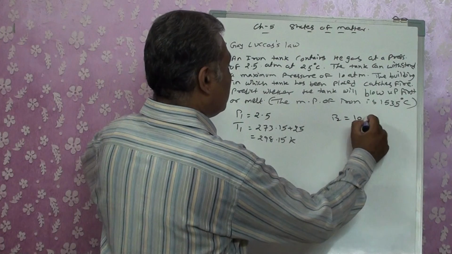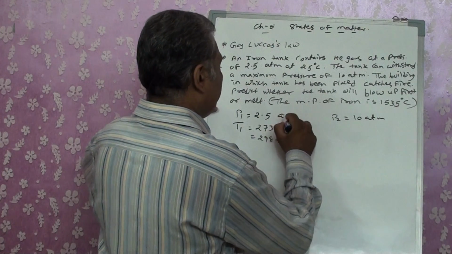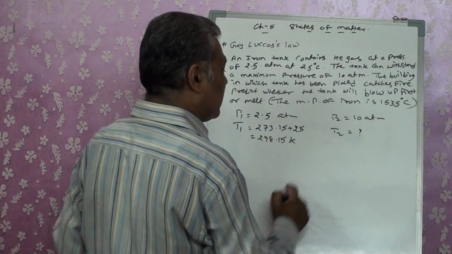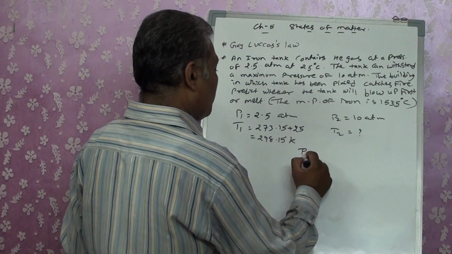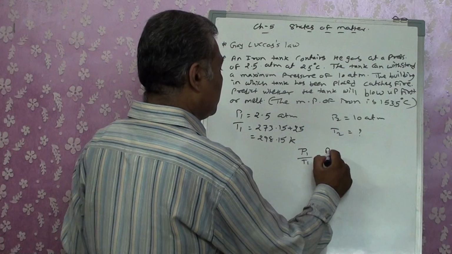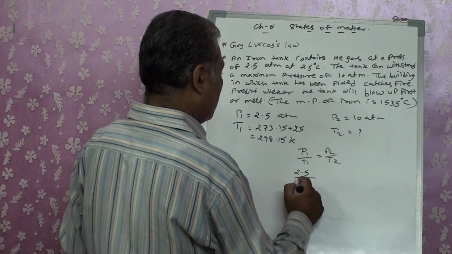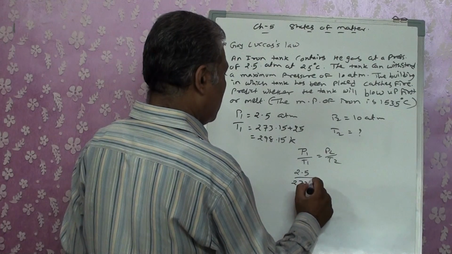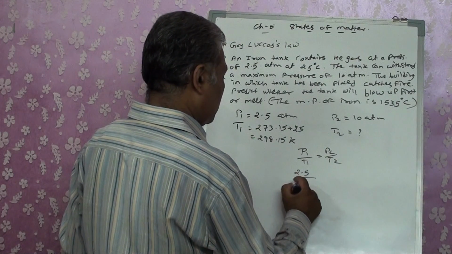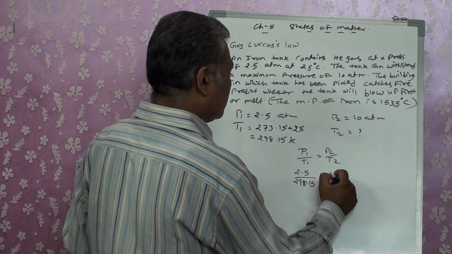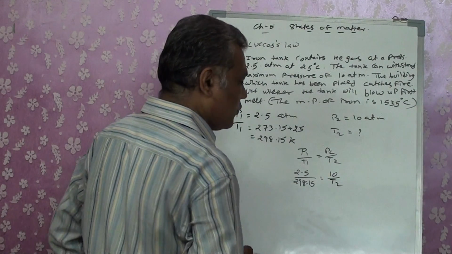P2 is 10 atm. The T2, what is the maximum temperature that can be? So P1 by T1 is equal to P2 by T2: 2.5 upon 298.15 equals 10 by T2.